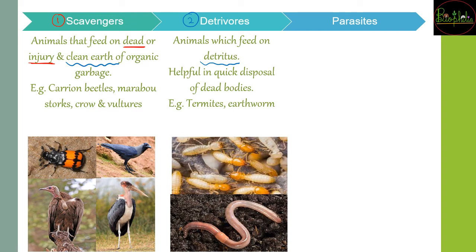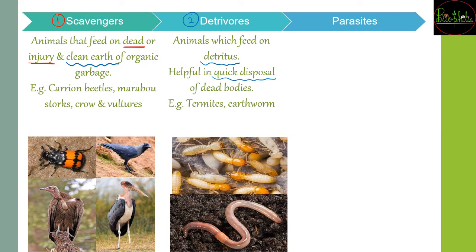All these are consumed by detritivores, and they help in quick disposal of dead bodies. Like when we say insects got onto a dead body, these insects are nothing but detritivores, which include termites and earthworms, helping in the quick disposal of dead bodies.